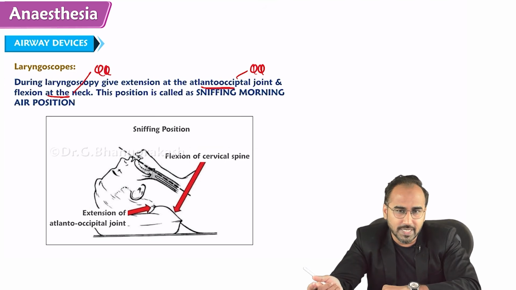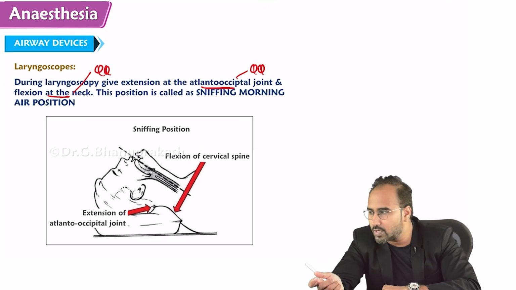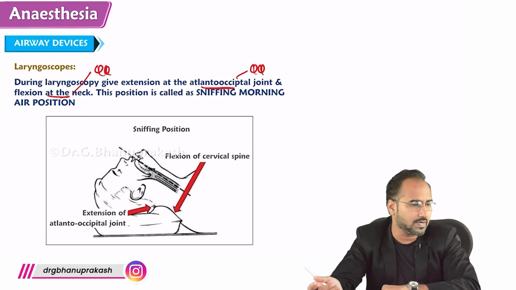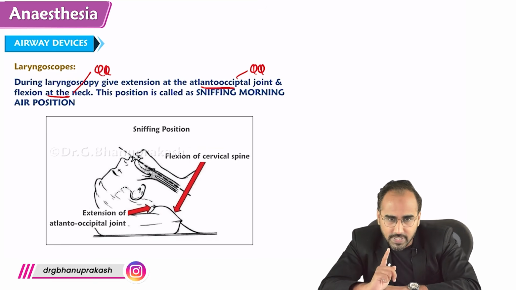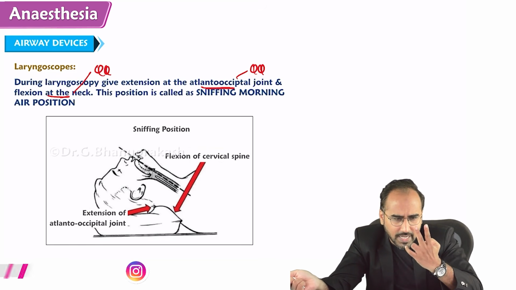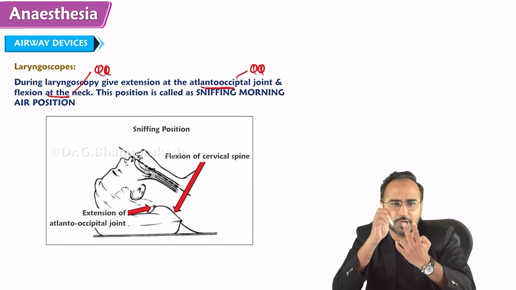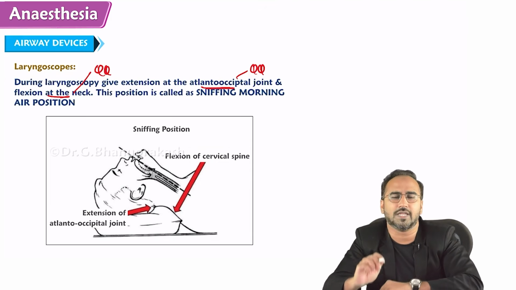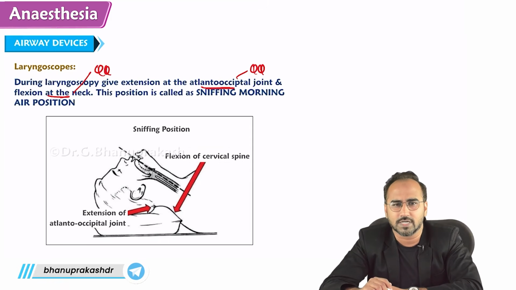Take the endotracheal tube doesn't mean that you have to look for the endotracheal tube. Where is the endotracheal tube? No. Fix your vision on the vocal cords. You need to tell someone, please give me the endotracheal tube. Okay? Then take the endotracheal tube and under vision pass it in between the vocal cords, right?